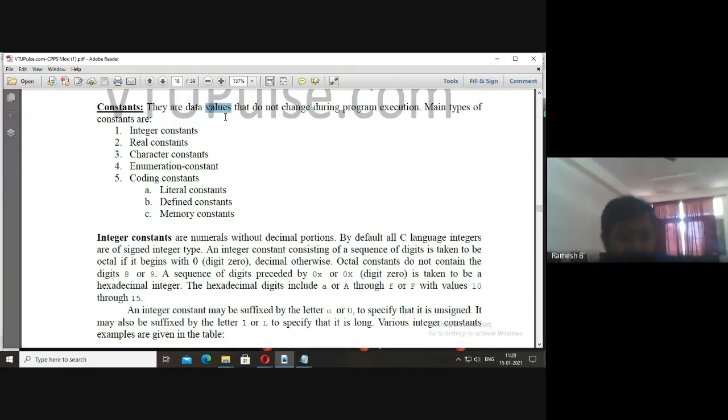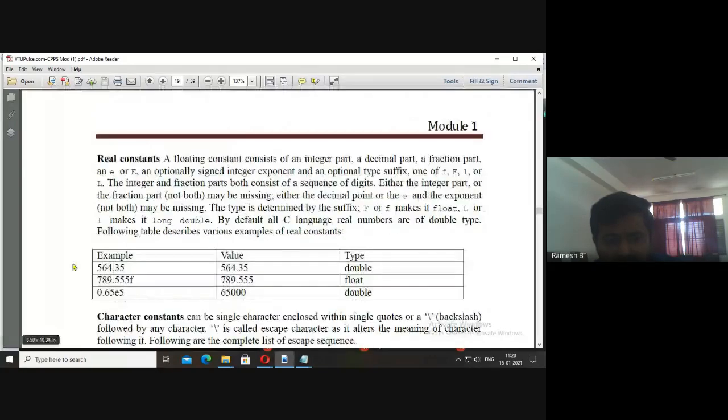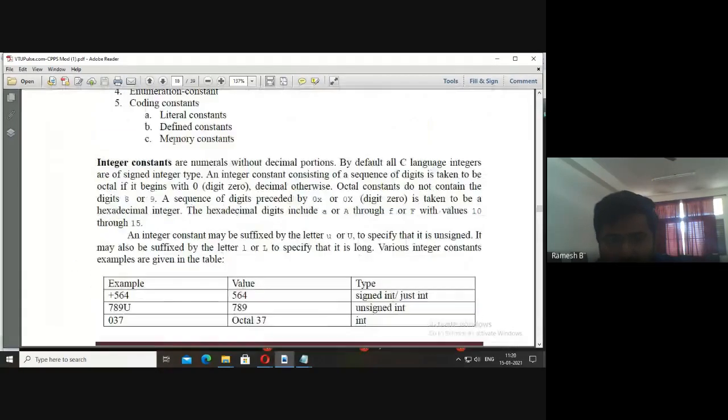Constants are where the data values will not change. There are different types of constants like integer constants, real constants, character constants, enumeration constants, and coding constants. Again, coding constants can be categorized as literal, defined, and memory. Now, in the last class, I told you about integer constants. If you take the example, these are integer constants.